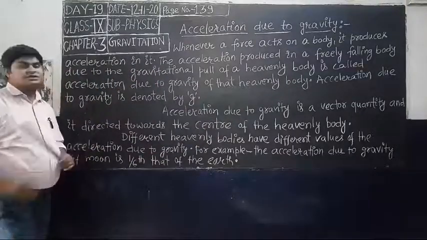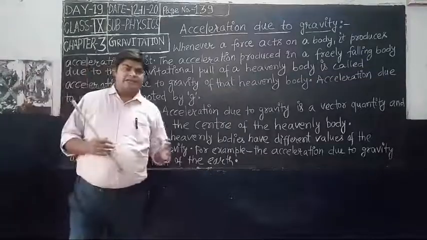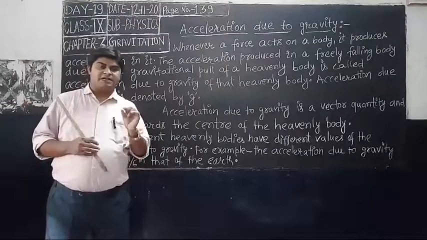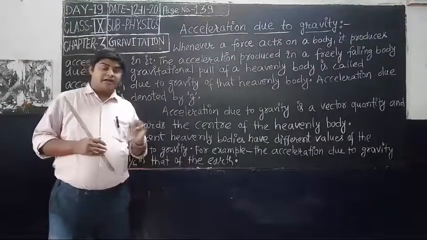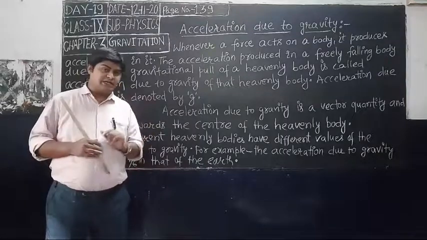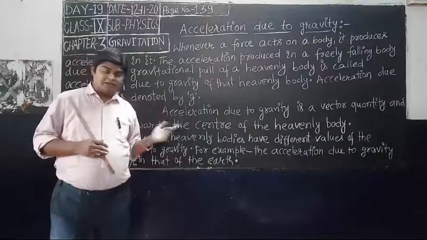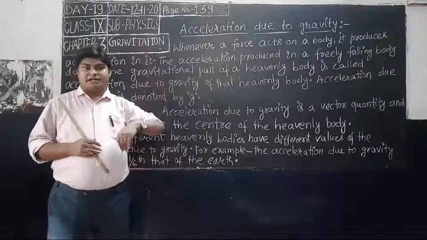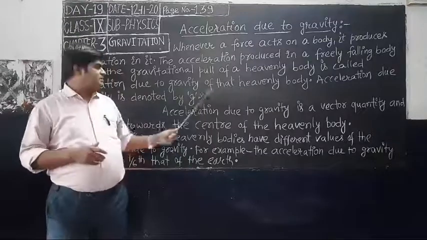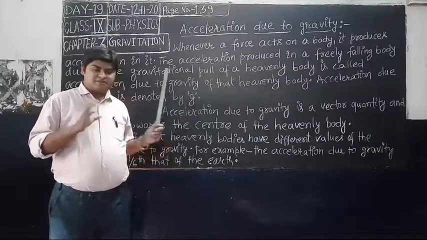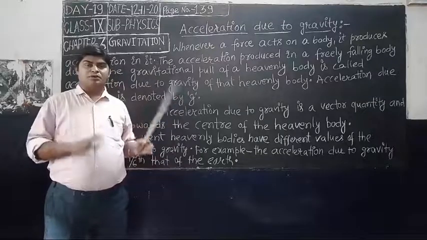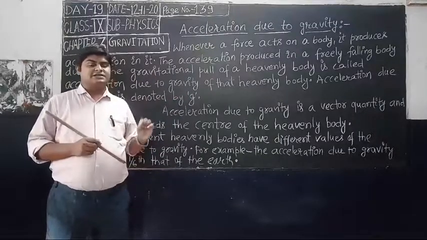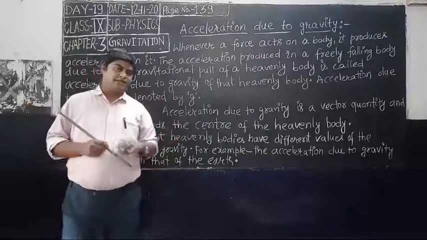Acceleration due to gravity is denoted by g. Acceleration I taught in chapter 2 is represented by a small a, and that acceleration is produced in the horizontal direction. But in chapter 3, in gravitation, acceleration is also produced, but it is always in the vertical direction, so it is represented by a small g. Both a and g are acceleration, but a is in the horizontal direction and g is in the vertical direction.